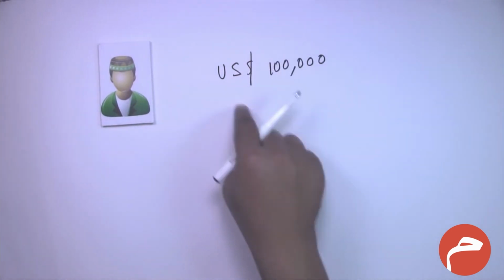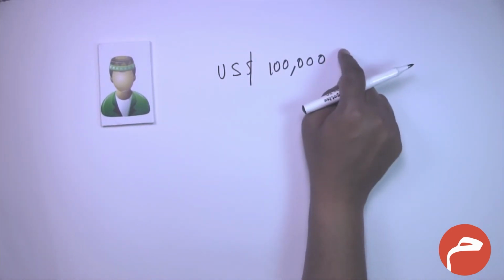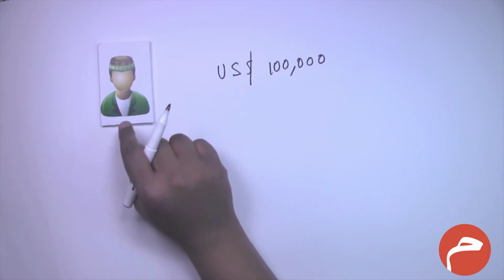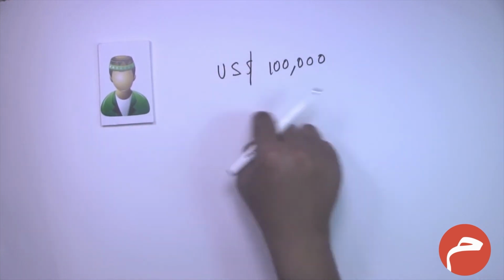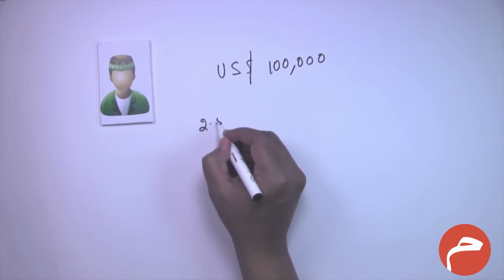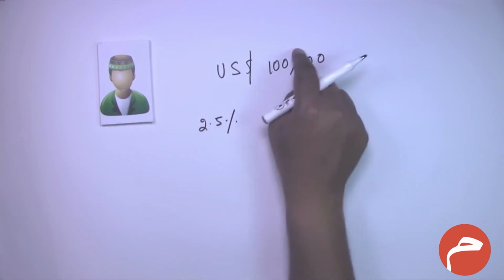Of course $100,000 is much more than the value of 85 grams of pure gold. Hence this person is eligible to pay zakat on his cash. And how much does he have to pay? He has to pay 2.5% of the value of the cash.